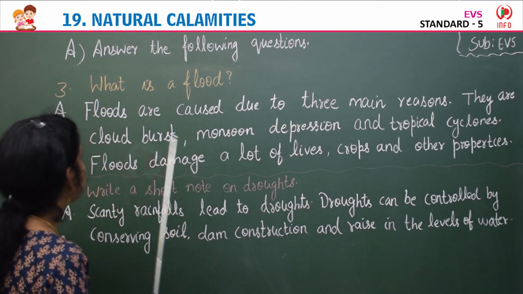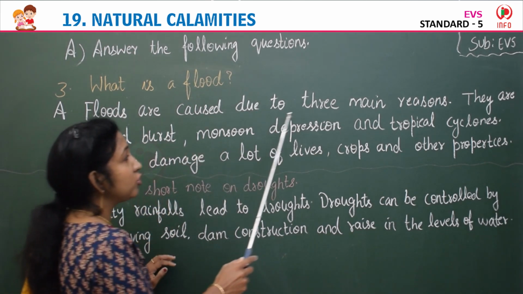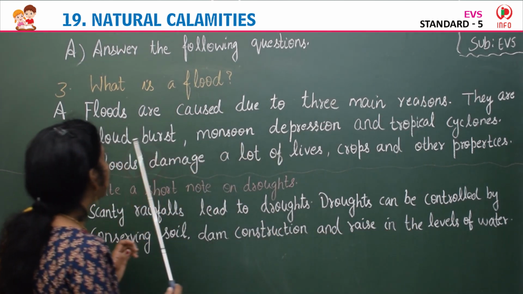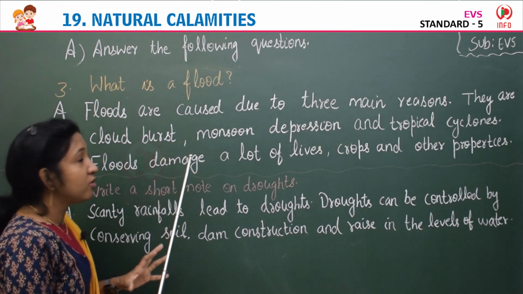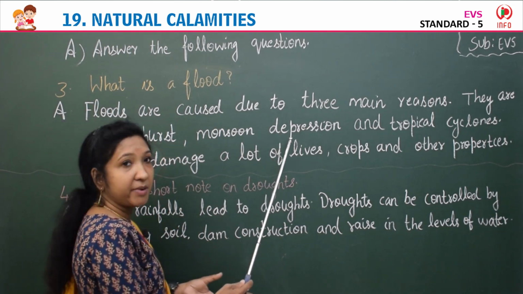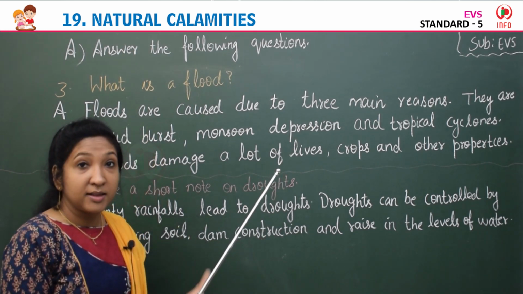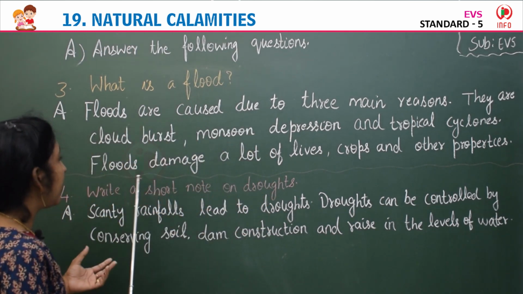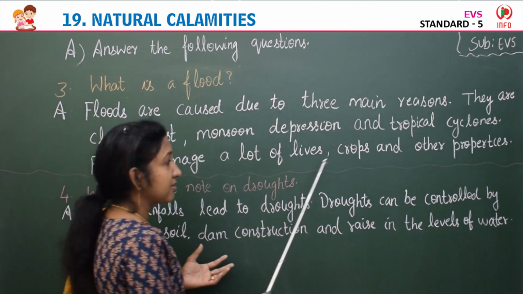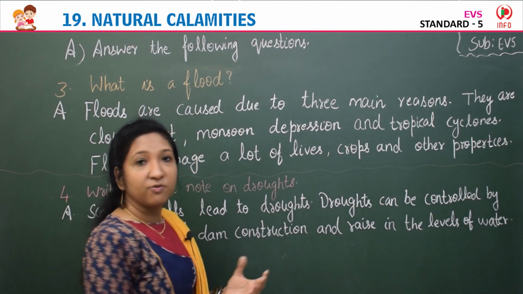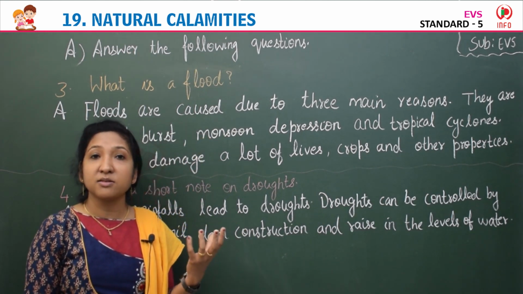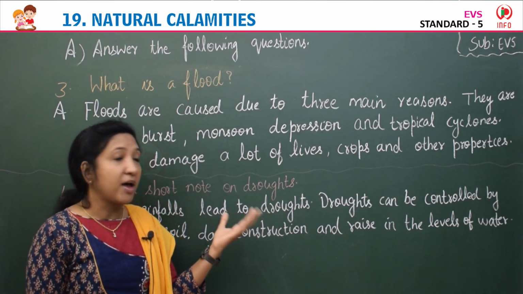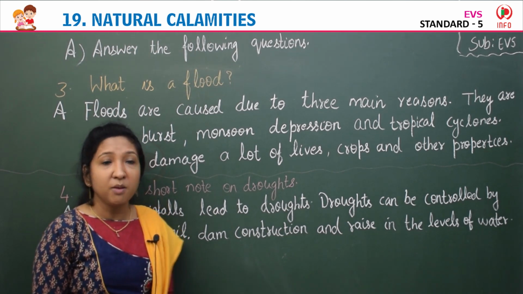So the answer is, floods are caused due to three main reasons. They are cloud burst, the breaking out of clouds, monsoon depression caused by monsoon, like cyclonic effect, then tropical cyclones. Floods damage a lot of lives, crops and other properties. So when there is a flood, it causes destruction to the crops, a lot of lives, means death, and damage to other properties.